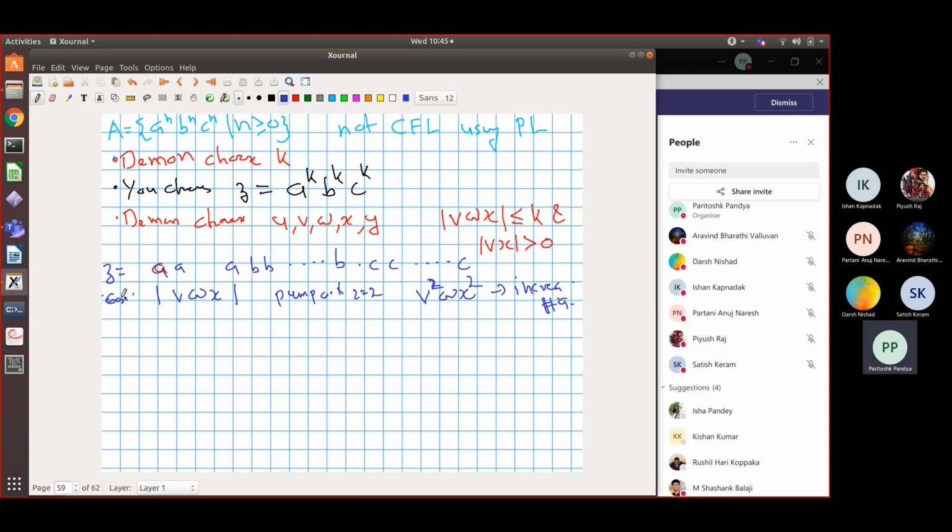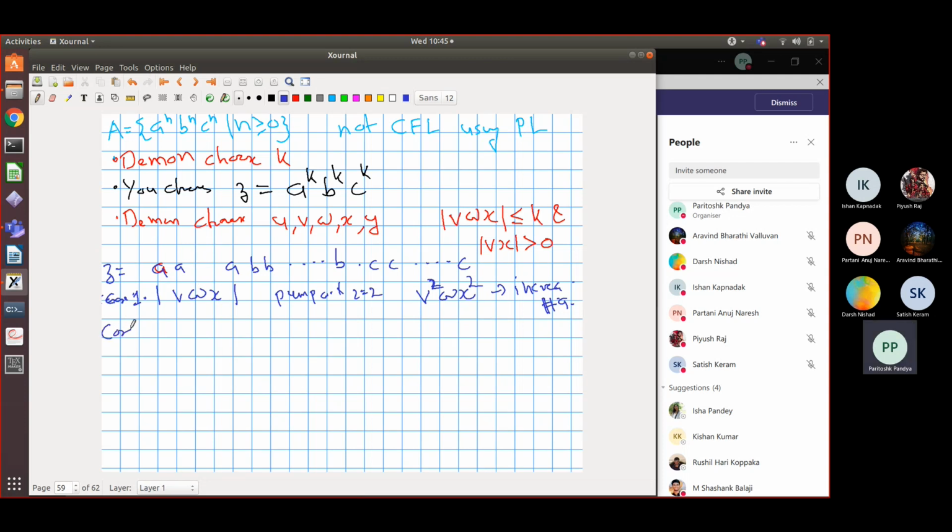Is this argument clear to you? Case 1. It's very important to understand. We don't want to exactly identify what v and x are. We say that if your vwx occurs only within the a zone, then by pumping up, you will only increase the number of a's.